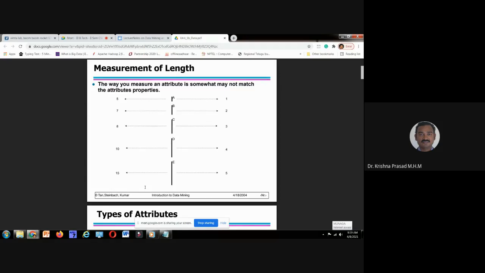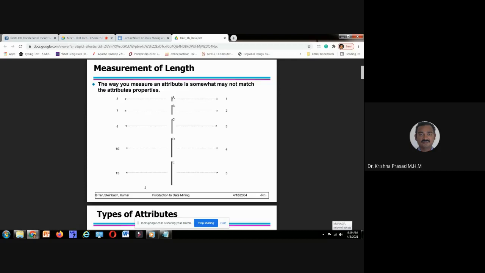If the ID is not task relevant data, please don't bother about that. Income also has no limit, but it has some minimum and maximum value. Say in the college, the minimum value is 10,000 and the maximum is 3 lakhs, whereas marks or age varies from 20 to 62.